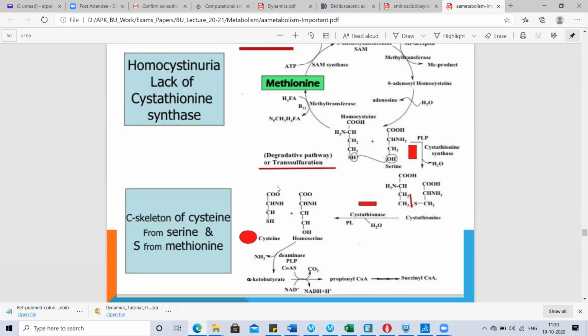So the carbon skeleton of cysteine comes from serine, and the sulfur from methionine is involved in this cycle. There is a disorder known as homocystinuria. It occurs due to the lack of cystathionine synthase. When this enzyme is missing or defective in the body, homocysteine accumulates in the blood, and this homocysteine causes harmful effects.